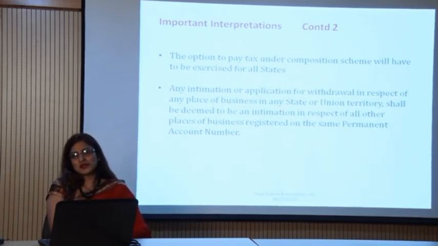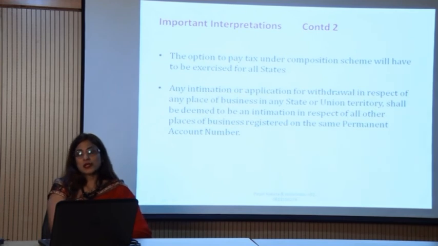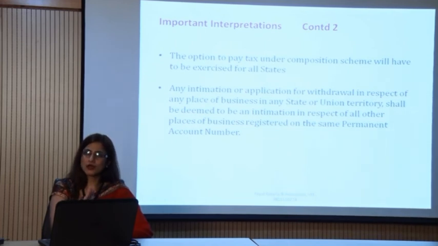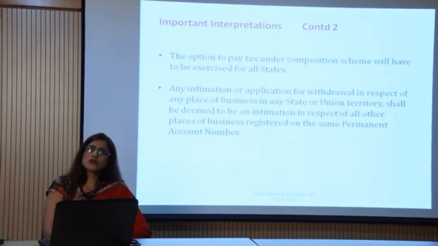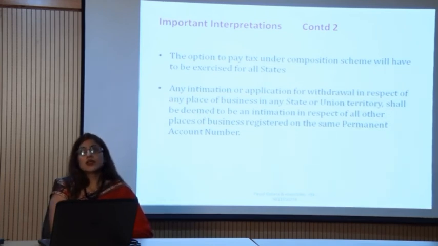Very interesting point here, which many people mistakenly get wrong. They feel that now they have one PAN, and against that PAN they have n number of businesses. For example, in Delhi, UP, Maharashtra, Gujarat, they are doing business under that one PAN. Now they understand that they can opt for the composition scheme in one state and the regular scheme in another state. This is actually the wrong practice. This is wrong.